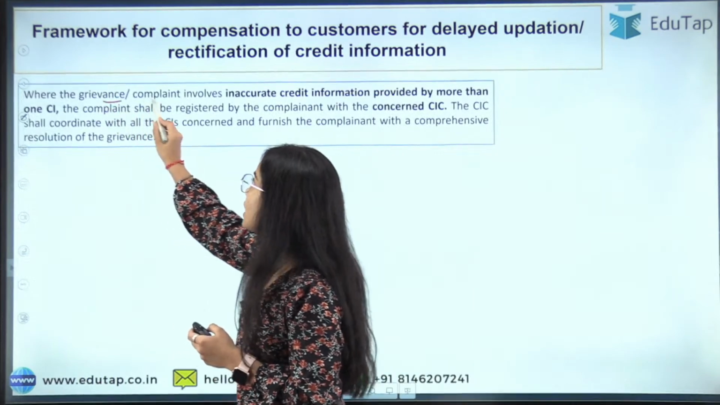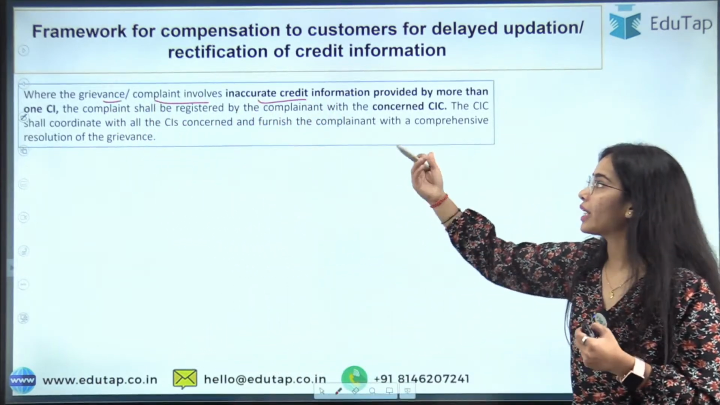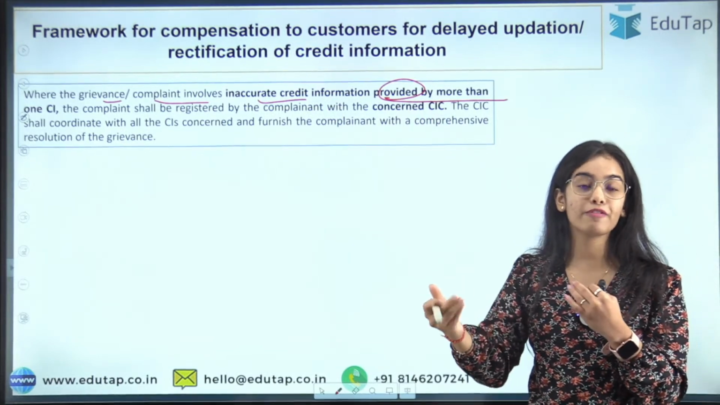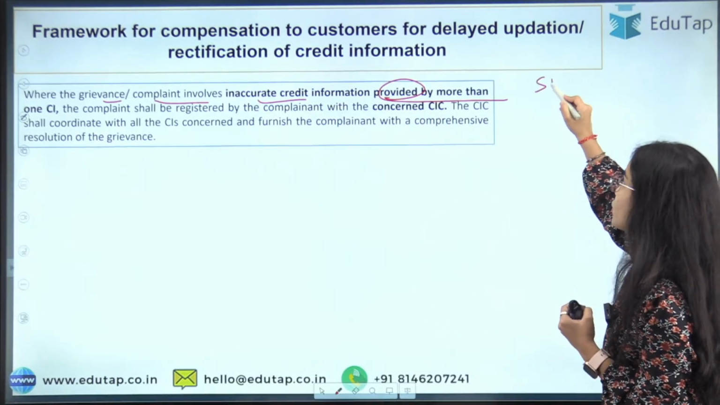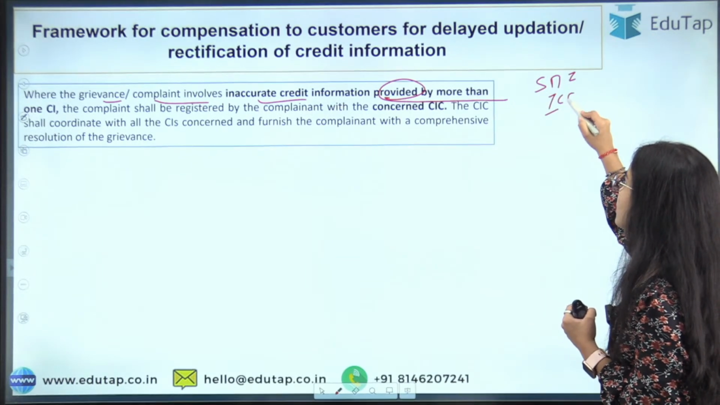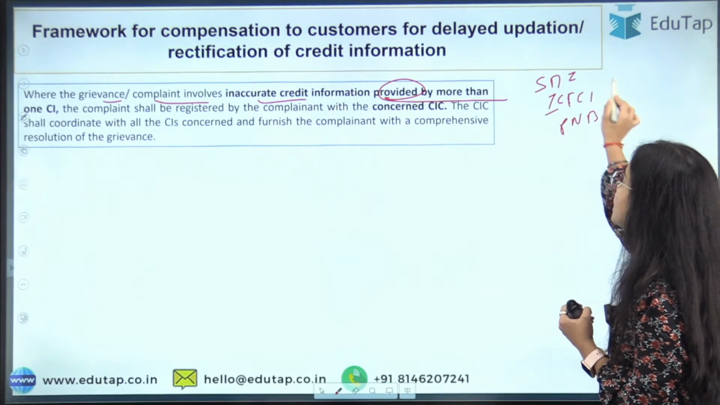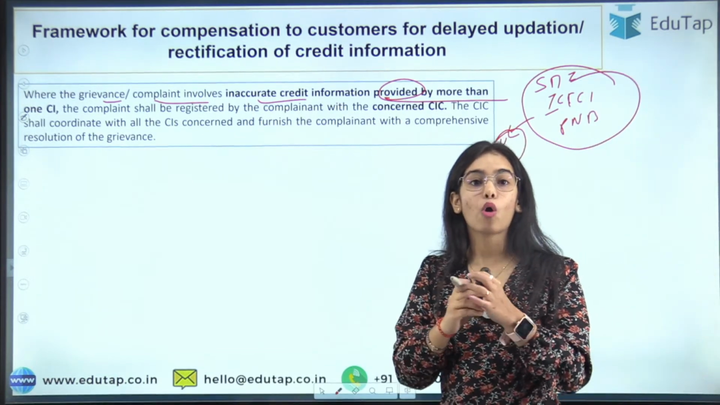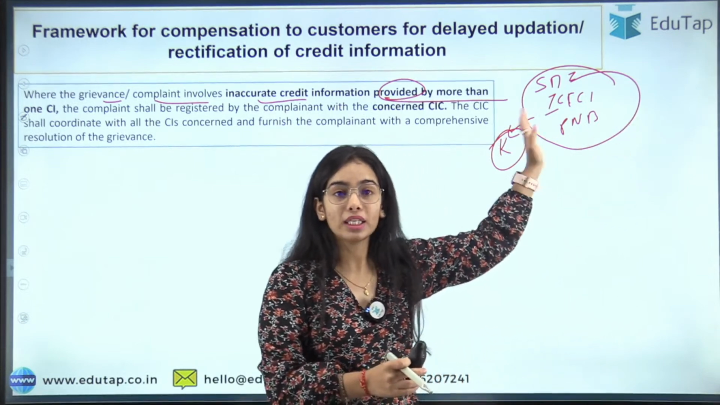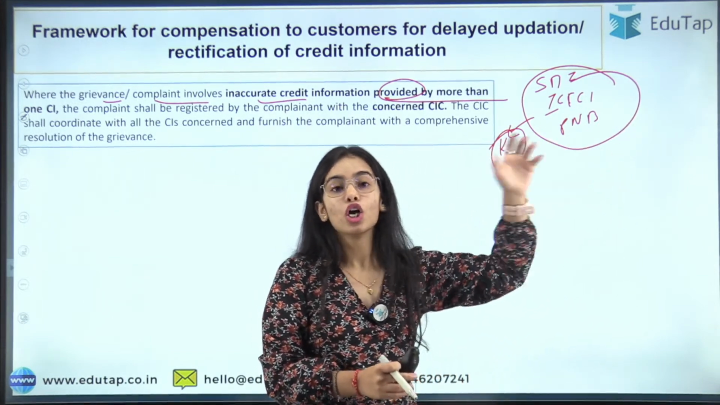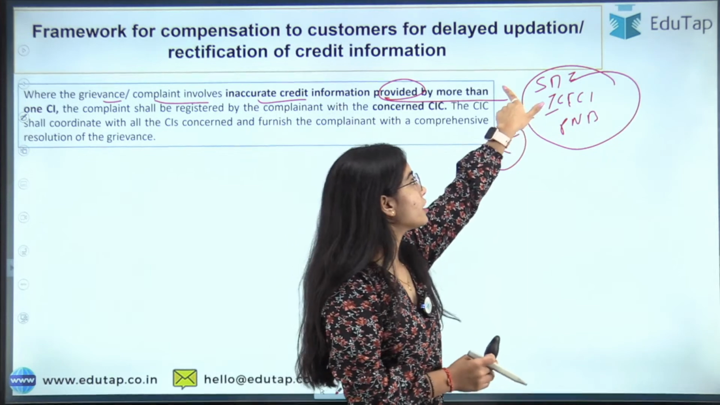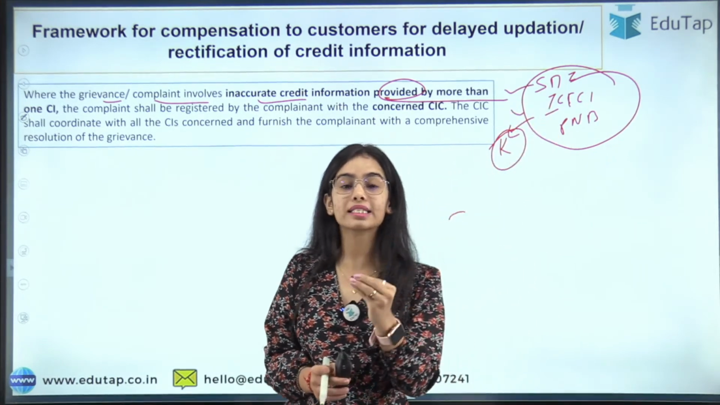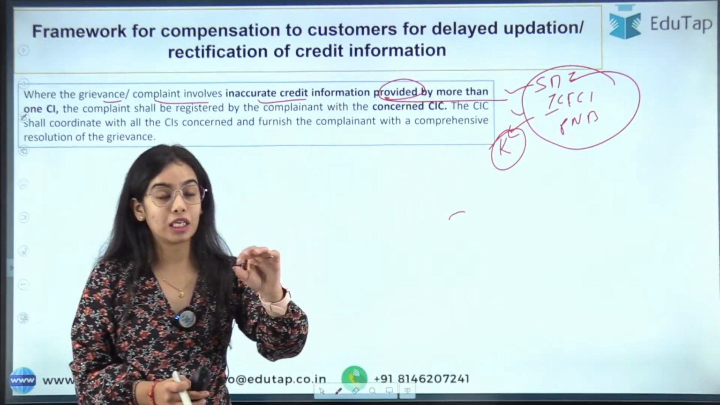Where the grievance or complaint involves inaccurate credit information provided by more than one credit institution. So as I've told you, SBI, ICICI Bank, PNB, they all have given wrong information regarding me. So what will happen? All these institutions have to be involved, all these institutions have to correct the data. So I do not have to raise my request with each of the credit institutions. I will have to raise the complaint with the credit information company. So remember this,